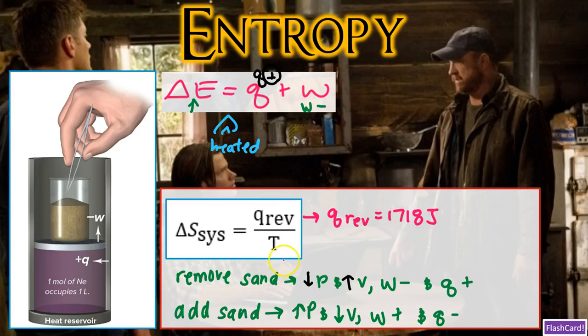So if we have a value for Q rev and we know we are at 298 Kelvin as our temperature, we can go ahead and calculate delta S of the system. So using our equation for delta S of the system, I'm now going to plug in my values. Our Q rev value was 1718 joules divided by a temperature of 298 Kelvin. I get 5.76 joules per Kelvin. As you can see, this is the same value we obtained from counting the number of microstates as before.